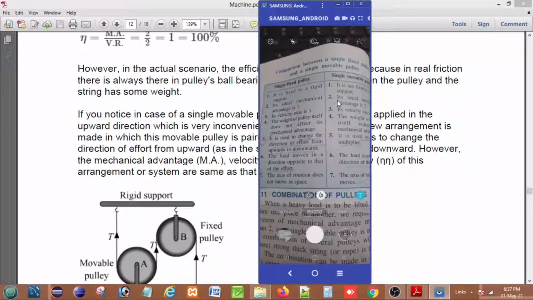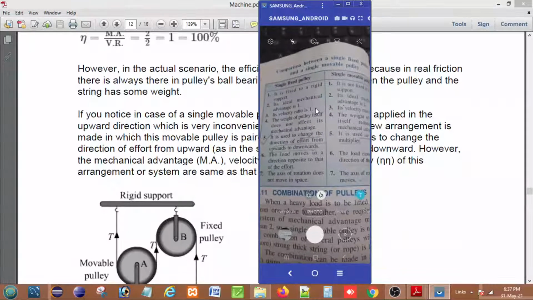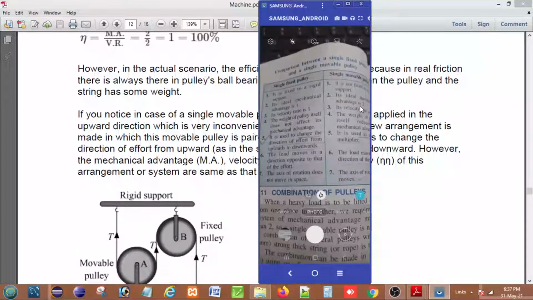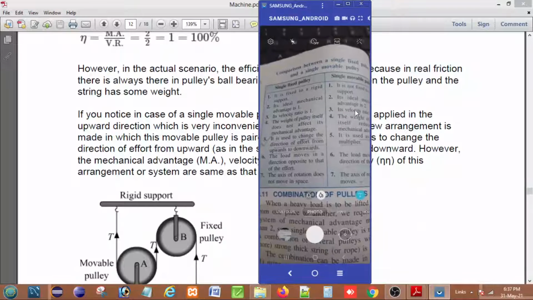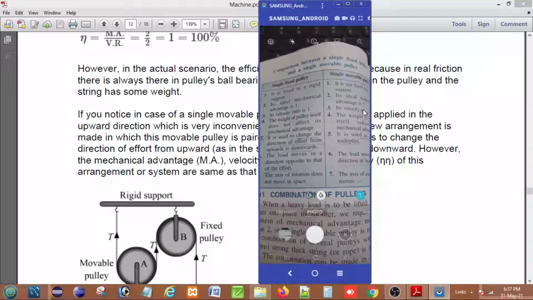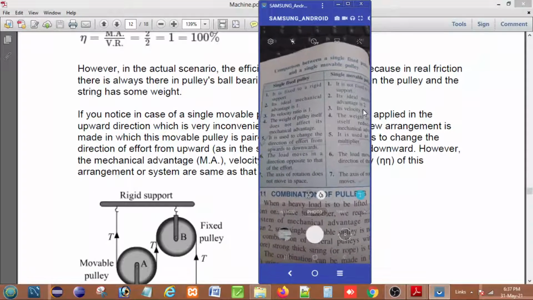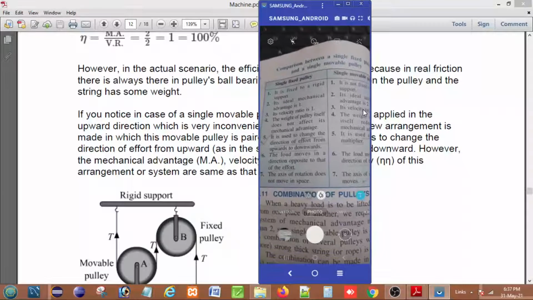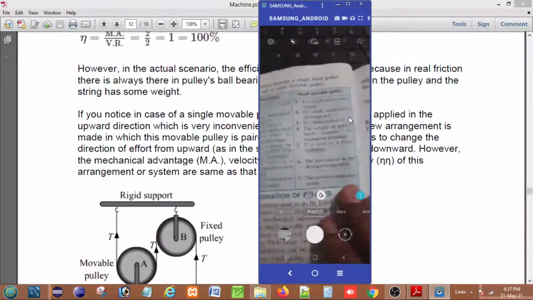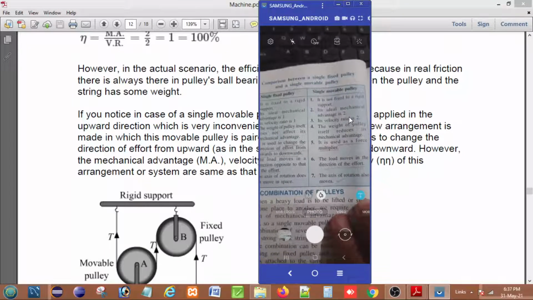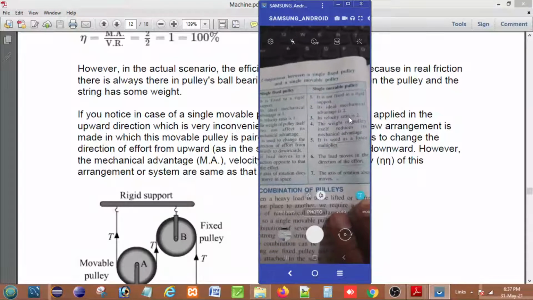The fixed pulley's ideal mechanical advantage is equal to 1, but the movable pulley's ideal mechanical advantage is equal to 2. Its velocity ratio is 1, whereas the movable pulley's velocity ratio is 2. The weight of the fixed pulley itself does not affect its mechanical advantage, whereas the weight of the movable pulley itself reduces the mechanical advantage.